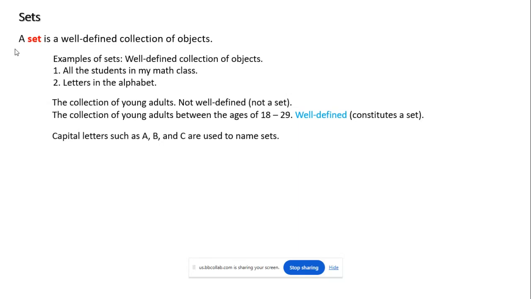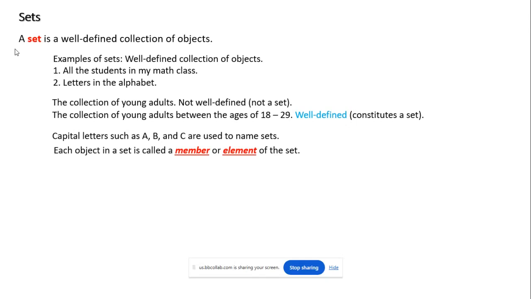The next thing we need to know is that when we're dealing with sets, we're going to give them names, so that we can distinguish one set from another. The convention is, just like we capitalize our names, we are going to capitalize the names that we give to sets. The most common letters that we use for the names of sets are A, B, and C. Sometimes we might throw in a D and an E, but you'll mostly see A, B, and C. And again, they're capitalized.